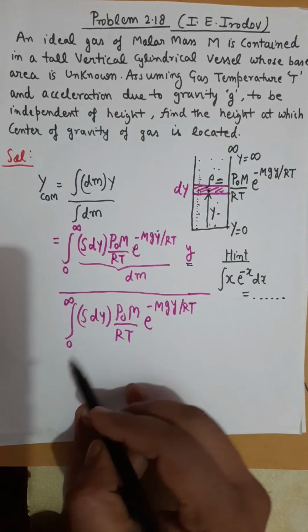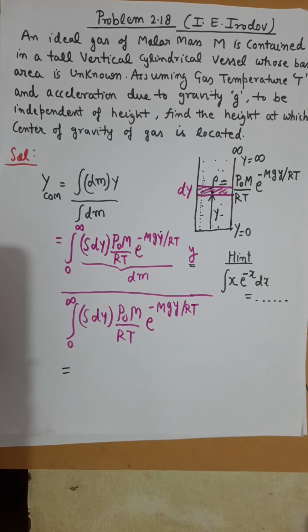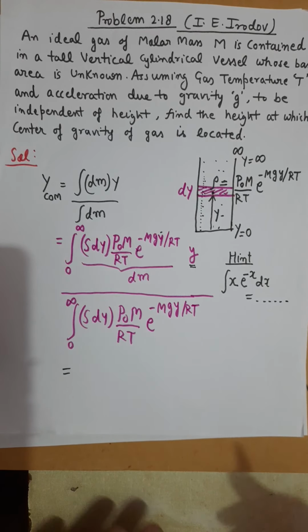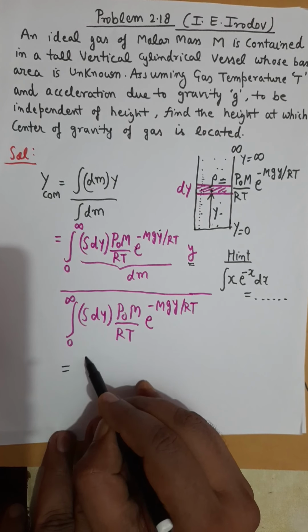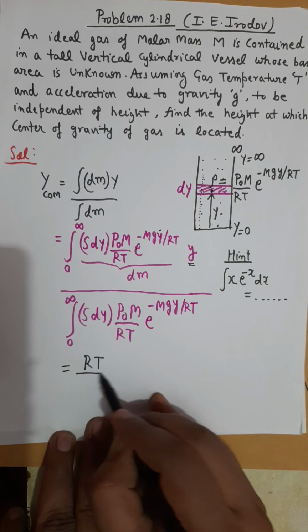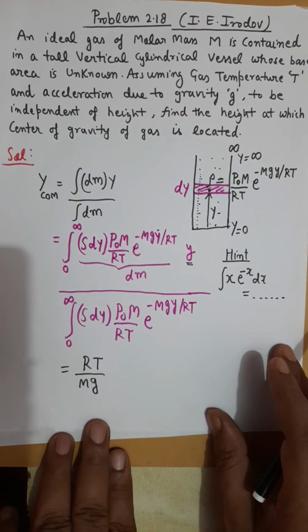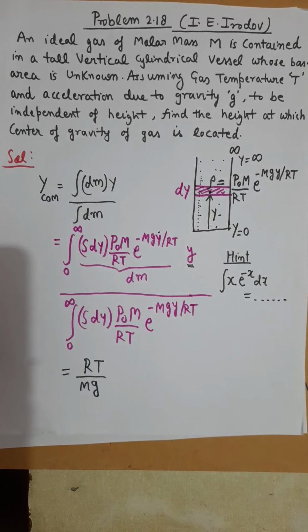and then after doing integration in the numerator part, after doing integration in the denominator part, and putting all possible values, you will get that the height of center of mass is RT divided by mg. That is the height of center of mass for this tall cylinder. So this was from I. E. Irodov 2.17 and 2.18.